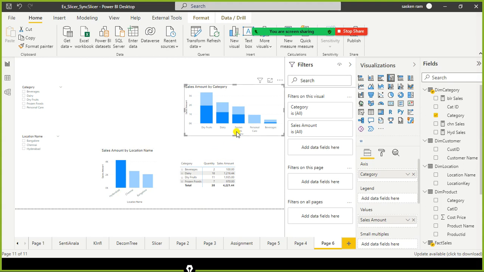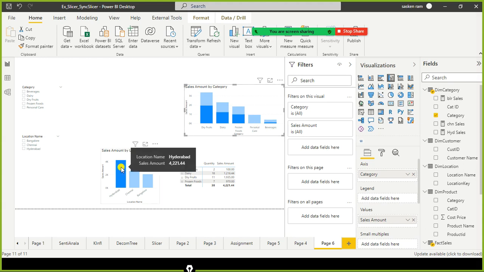How do I know? It highlighted the relevant Hyderabad sales across different categories. But here, this column was not highlighted.